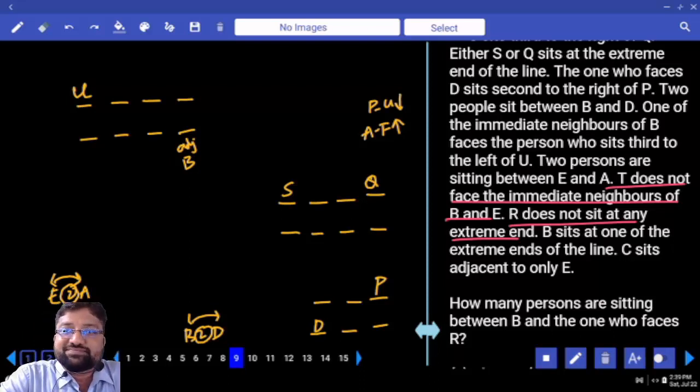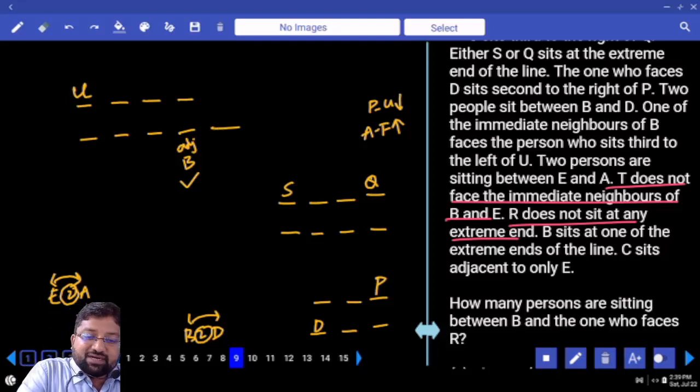This is important. Who is this fellow? Adjacent to B. Can I go for B here? Because B sits at one of the extreme ends. So definitely this is B.